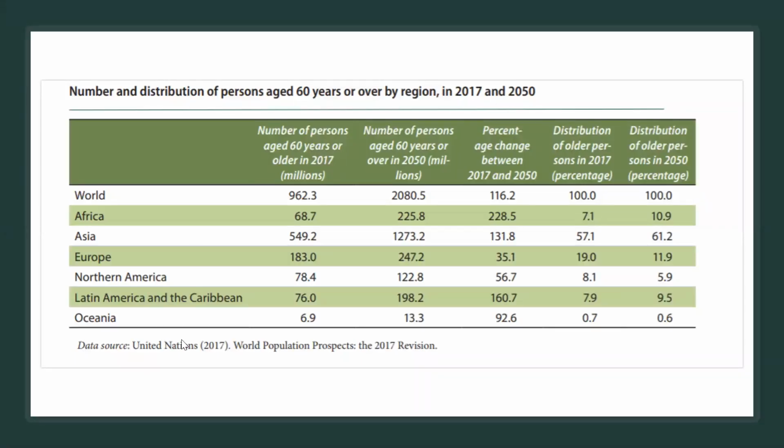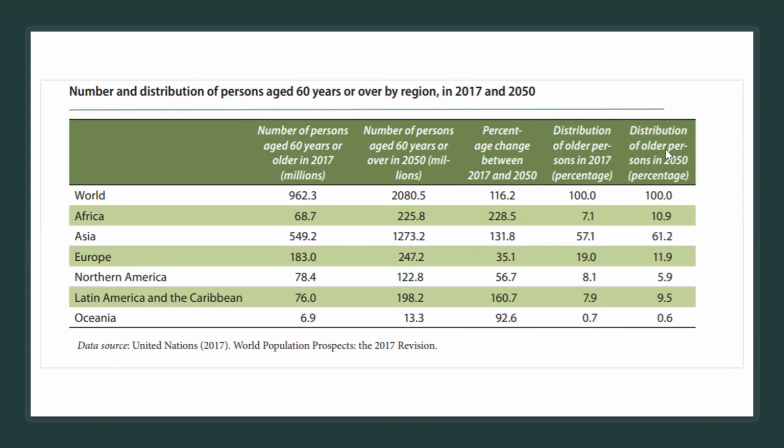You can see here, in 2017, what is the total number of aged population all over the world? 962 million, almost 1 billion. Now this is the distribution by continents. You can see here what they are estimated to become. What is the percentage change? You can see the distribution all over the world, how it is being distributed. So Asia, by virtue of having the largest share in the total population, of course, is going to have the greater number of aged population, 57.